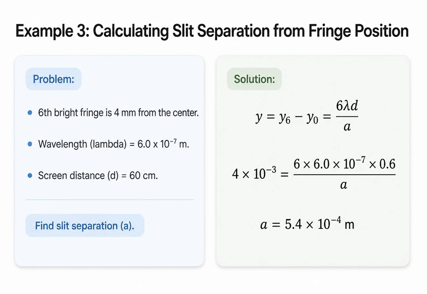Let us try another variation. Here, the sixth bright fringe is located 4 millimeters away from the center of the pattern. The wavelength is 6.0 times 10 to the negative 7 meters, and the screen is 60 centimeters away. We need to calculate the slit separation, a. Following the same logic as before, the distance to the sixth fringe is 6 times lambda times d over a. We plug in 4 times 10 to the negative 3 meters for the distance and 0.6 meters for the screen distance. Solving for a yields a slit separation of 5.4 times 10 to the negative 4 meters.